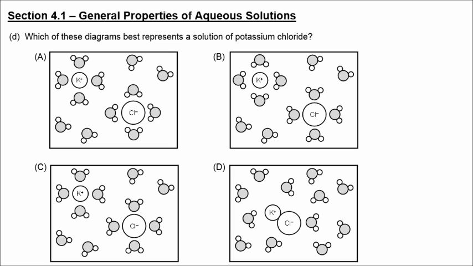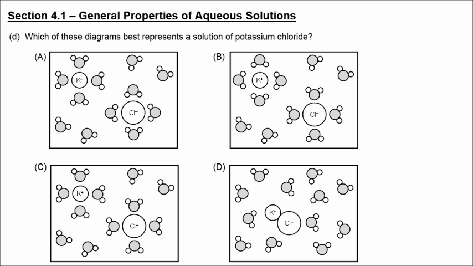Alright, in this particular question it says, which of these diagrams best represents a solution of potassium chloride? We know it cannot be choice D because potassium chloride should break up into ions, but I haven't really talked about the orientation of the water molecules around the ions.